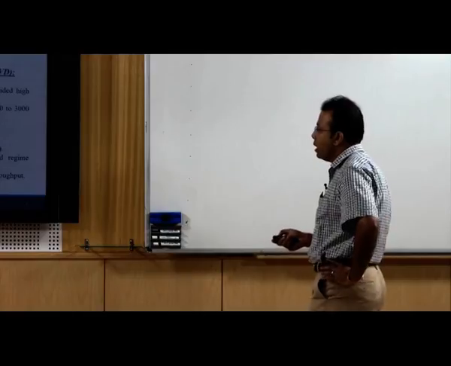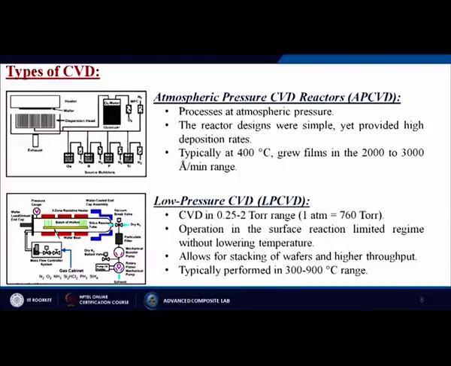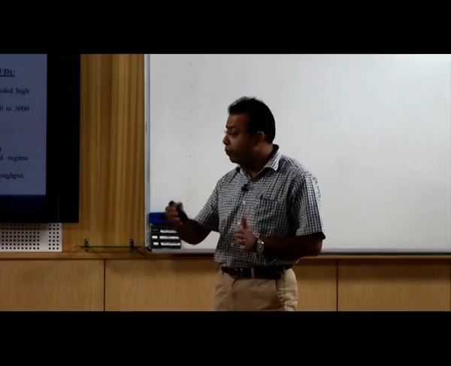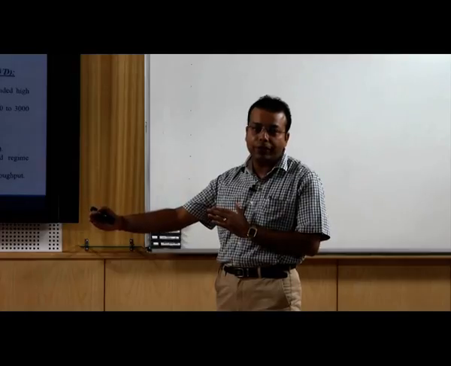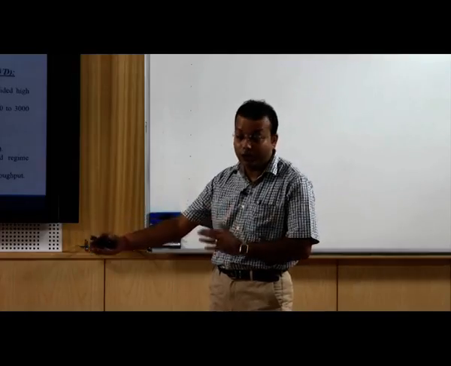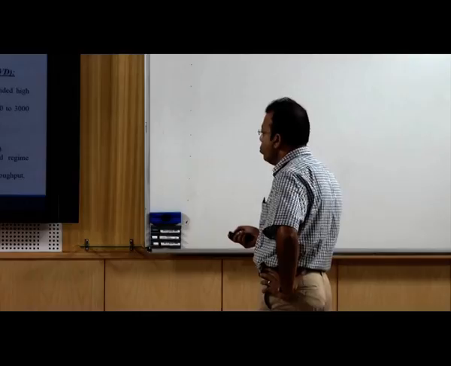Next one is the low pressure CVD process, in short form known as LPCVD. That is CVD in the 0.25 to 2 torr range. This is the pressure actually. What generally we know is 1 atmospheric pressure is 760 torr. So it is 0.25 into 760 torr to 2 into 760; that will be the range we are going to use.